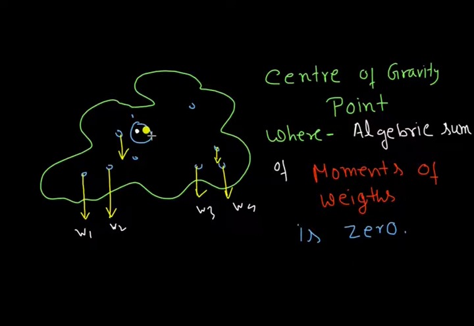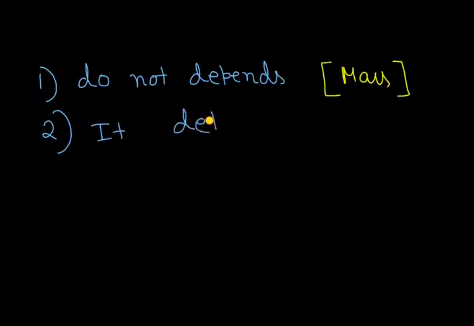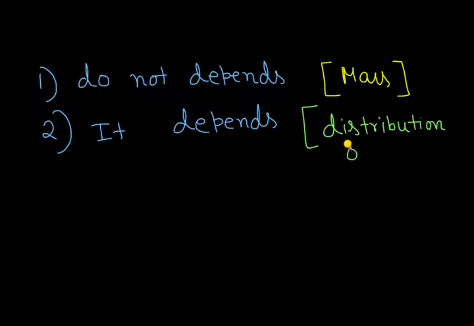Now, three important things based on center of gravity. Number one, center of gravity does not depend on the mass of an object, but it depends on the distribution of mass.